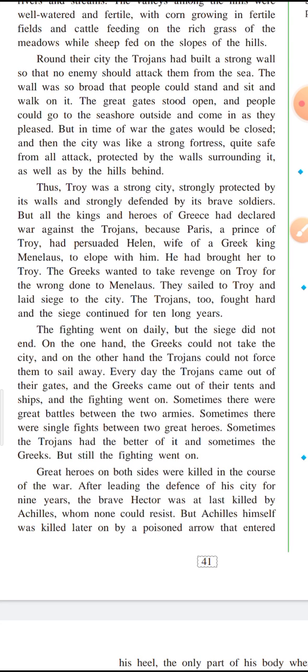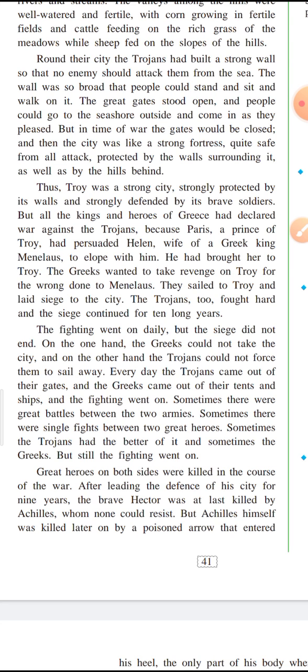And since the wife of the Greek king Menelaus was with Paris, who was a prince of Troy, the Greeks had declared war against the Trojans. He had brought her to Troy. The Greeks wanted to take revenge on Troy for the wrong done to Menelaus.